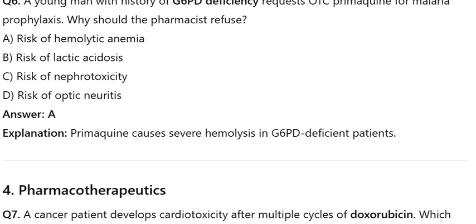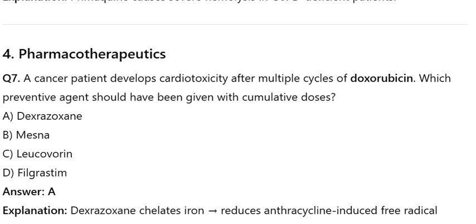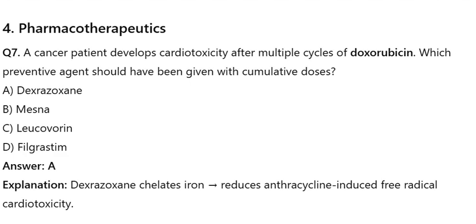Number 4. Pharmacotherapeutics. Q7. A cancer patient develops cardiotoxicity after multiple cycles of doxorubicin. Which preventive agent should have been given with cumulative doses? A. Dexrazoxane. B. Mesna. C. Leucovorin. D. Filgrastim. Explanation. Dexrazoxane chelates iron, reduces anthracycline-induced free radical cardiotoxicity.